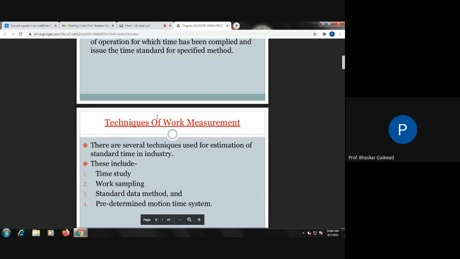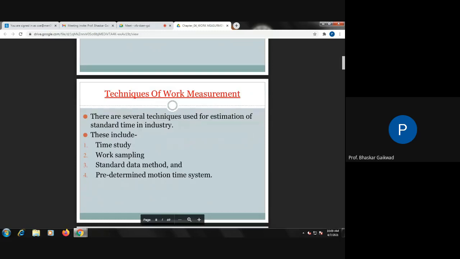After that, grasping, we can decide the time. After that, we move towards the machine. We can decide the times. After that, positioning, means locations. And after that, tighten, and so on. So this is a predetermined motion time system. And the same data we can use for future. This history data is actually required when repetitive work is there. So these are the techniques.